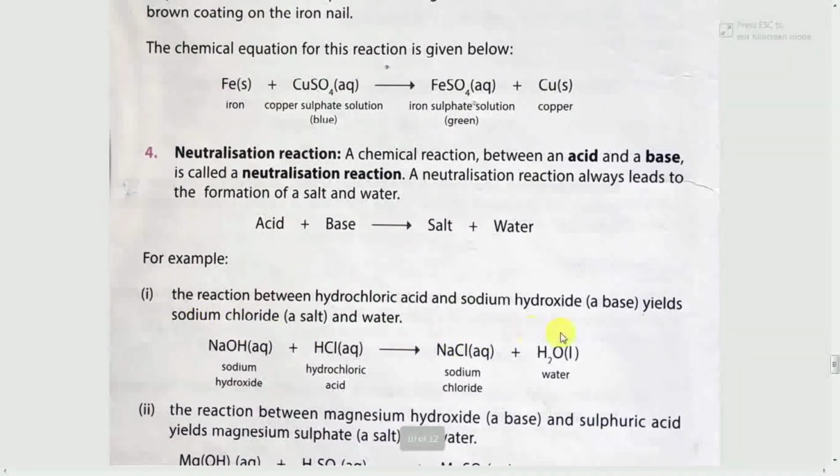First, the reaction between hydrochloric acid and sodium hydroxide, a base, yields sodium chloride, a salt, and water. Just you can see through this equation, NaOH plus HCl is equal to NaCl plus H2O.